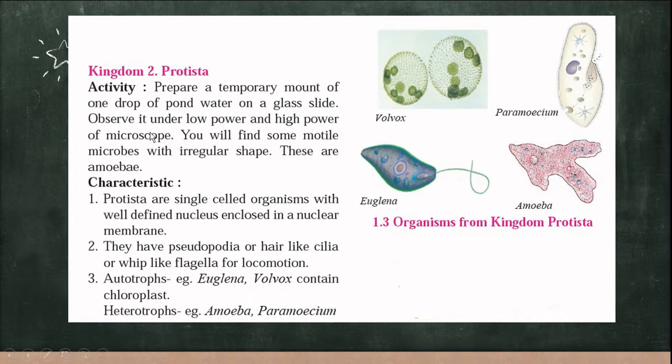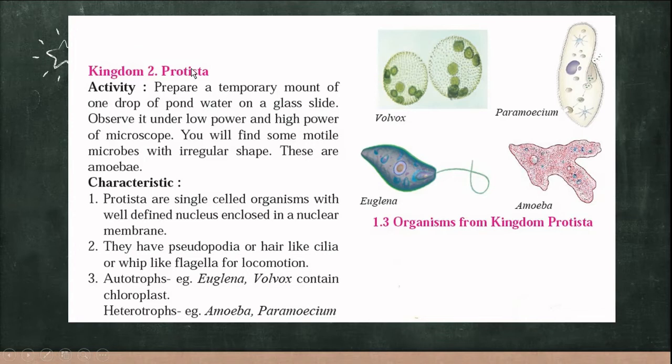You can do it when the school reopens. At that time we'll do it in the laboratory also. Take one drop of pond water on a glass slide and observe it under a microscope. You will see certain motile, that is moving, microorganisms with irregular shape, and they are amoeba. Amoeba is a unicellular organism with irregular shape. Euglena, paramecium, which is slipper shaped, and volvox all come under the kingdom Protista.